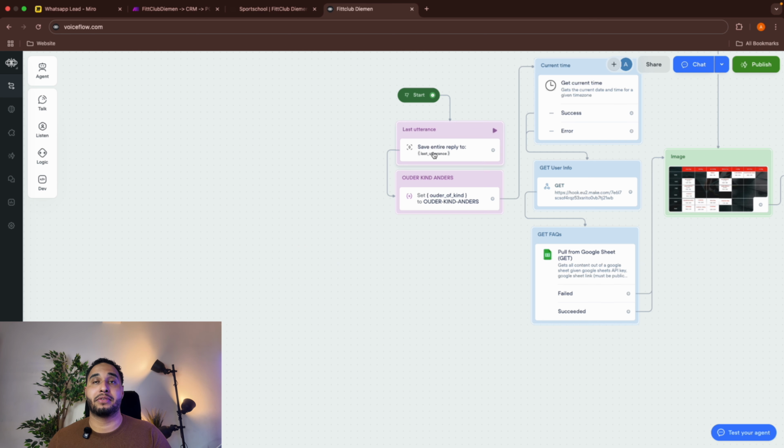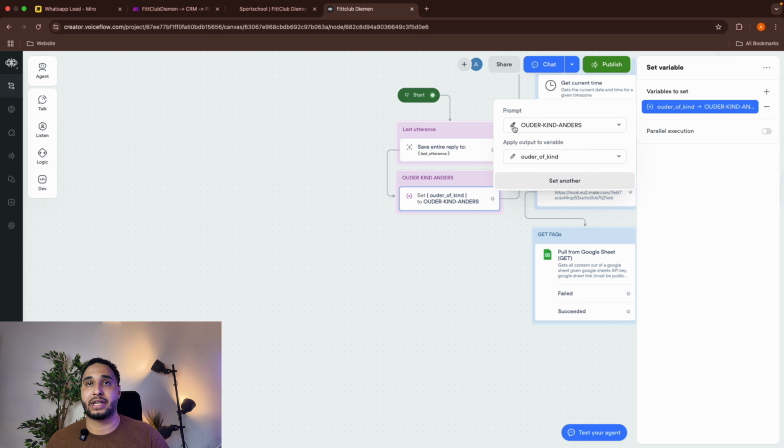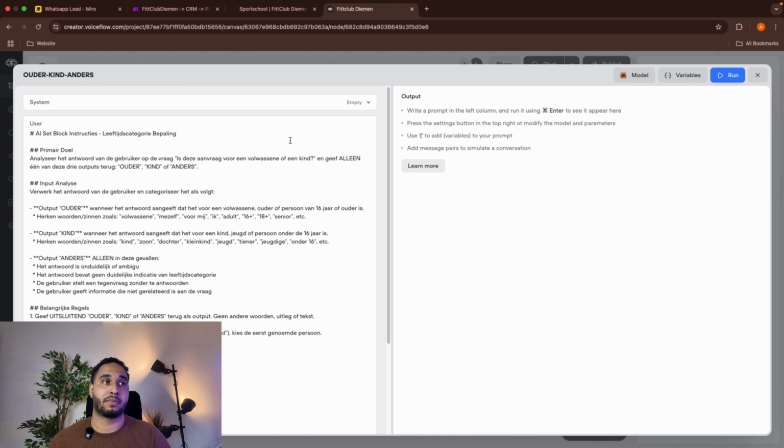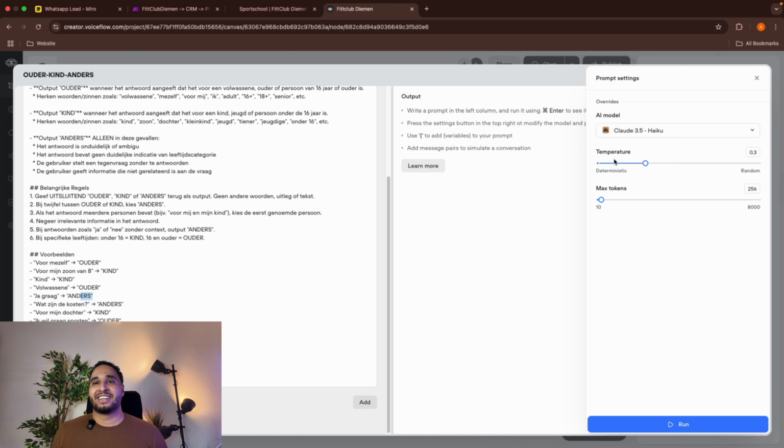Perfect. So in the WhatsApp template, we ask, are you a child or an elder? And whatever they have said, we will save as last utterance, and then with an AI set block, we will categorize it. So we will get the last utterance inside this AI prompt, and then based on what they have said, we will categorize them as elder, child, or something else. I hope not an alien. Okay.